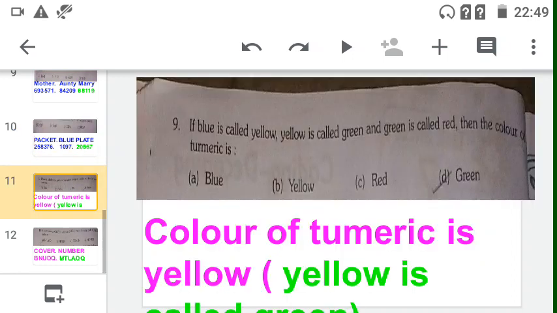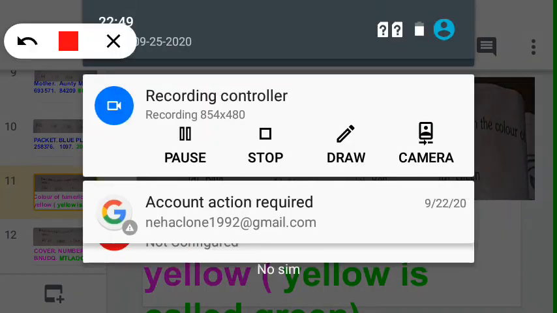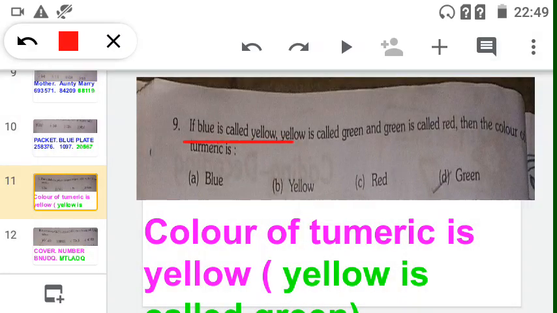Now see the ninth question. This ninth question is the same like the first question and second question. Blue is called yellow, yellow is called green, then green is called red, and then the color of turmeric is what? We know the color of turmeric is yellow.